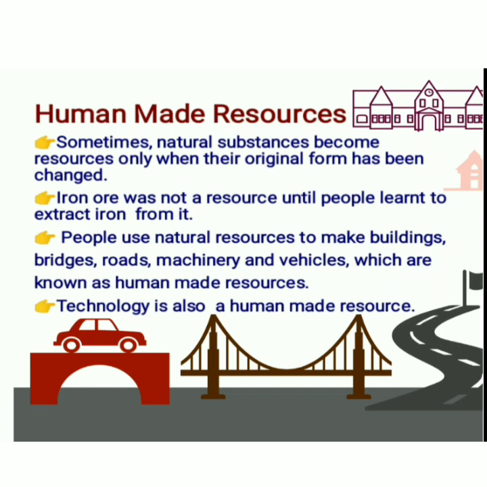So we have already learned that when a substance or a thing has some usability or utility, or it has some value, then only that becomes a resource. If the iron ore was simply lying under the soil, and we do not know iron can be used for many things, we cannot consider that iron ore as a resource, right?